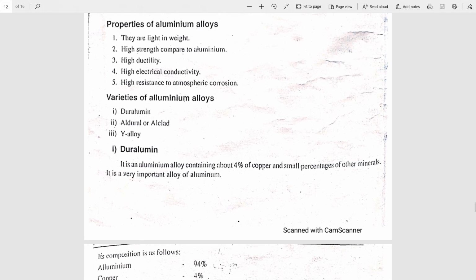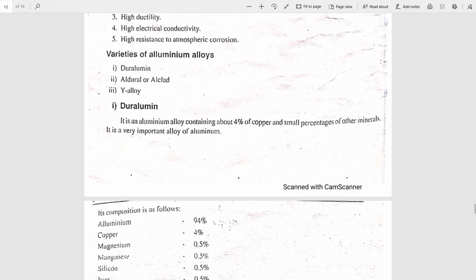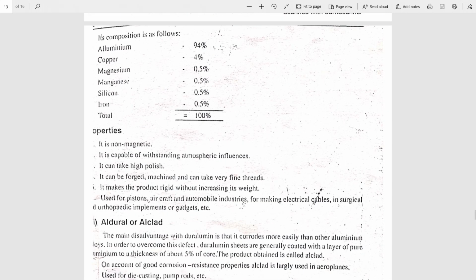Duralumin is the most important alloy of aluminium. It contains 4% of copper with minor percentages of other minerals. See the composition of duralumin: 94% aluminium, 4% copper, Mg magnesium 0.5%, Mn manganese 0.5%, silicon 0.5%, iron also 0.5%. That is the duralumin composition. What are the properties of duralumin?